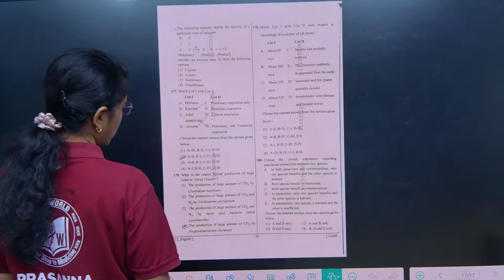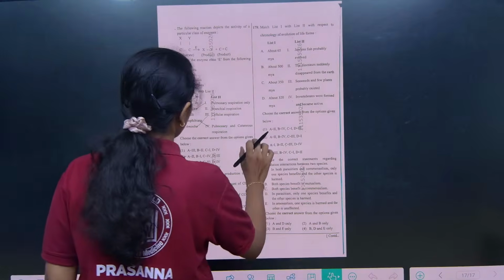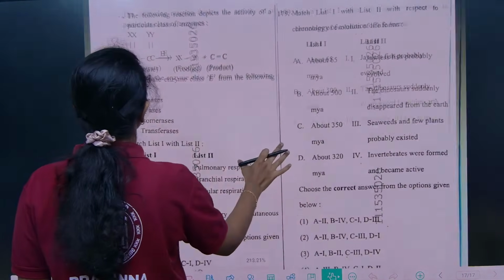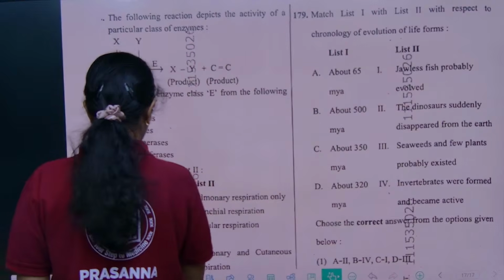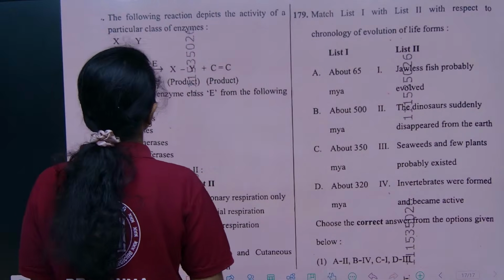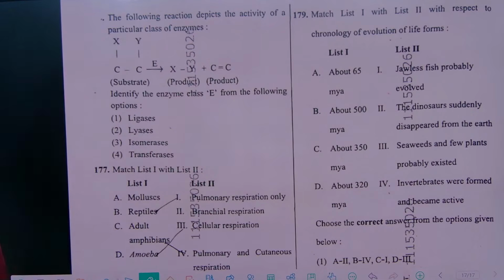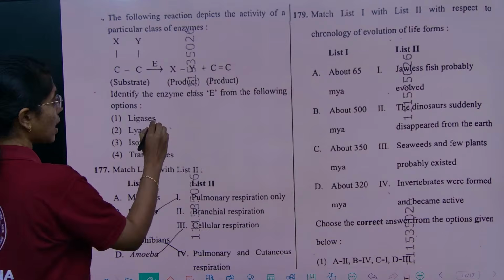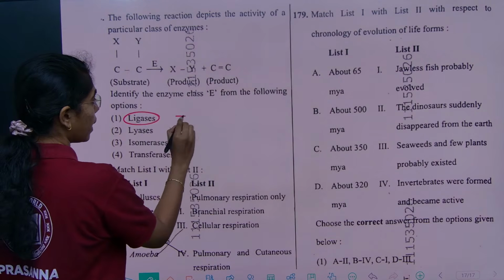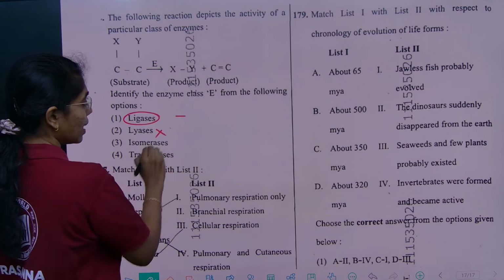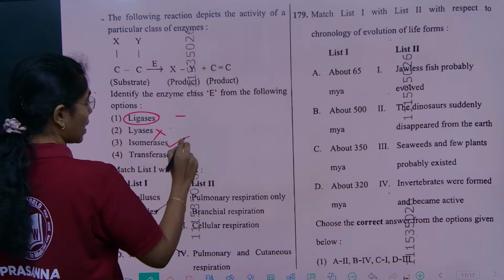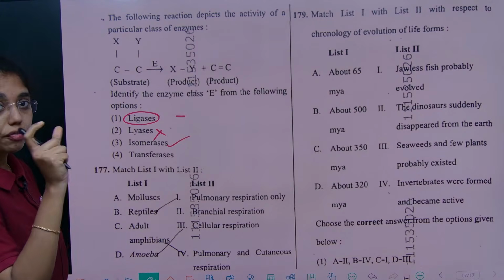Here one question from enzymes. The following reaction depicts the activity of a particular class of enzymes. When we have seen the 6 classes of enzymes, ligases are involved in binding up of the molecules, lyases in cleaving the bonds, isomerases in shifting just the functional groups.